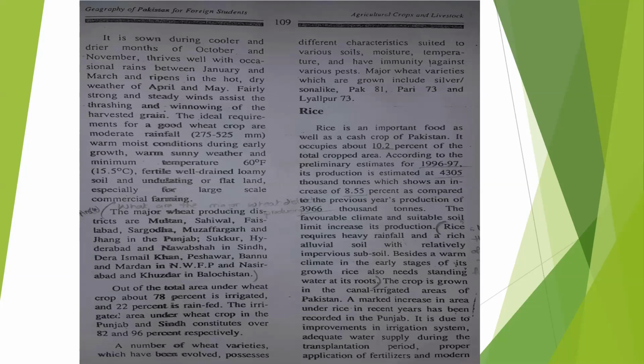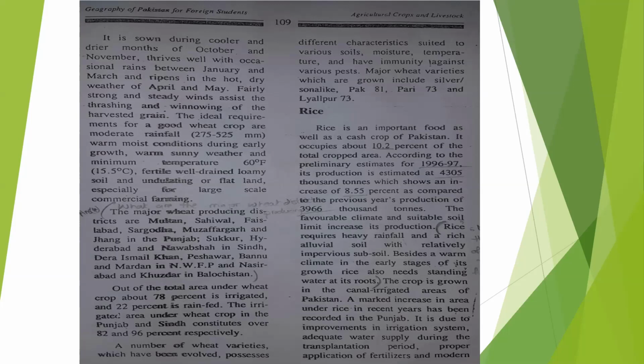These are the main important areas for the cultivation of wheat. In Punjab, you can see here Multan, Sahiwal, Faisalabad, Sargodha, Muzaffargarh and Jhang. These are in Sindh: Sukkur, Hyderabad and Nawabshah.